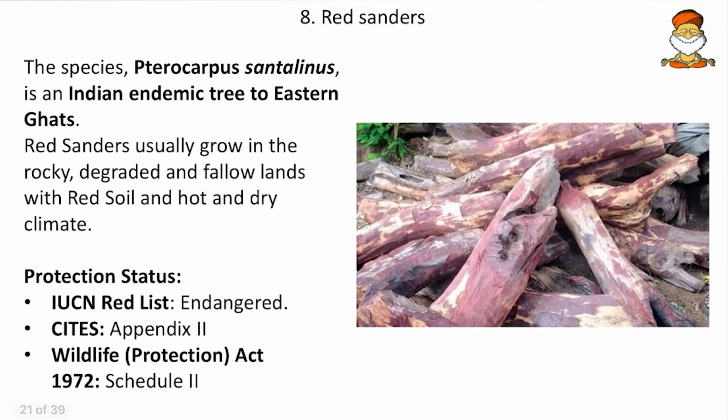Then come to next, the red sanders. So here the species Pterocarpus santalinus is an Indian endemic tree to the Eastern Ghats. And here red sanders usually grow in the rocky, degraded and fallow lands with red soil and hot and dry climate. So basically in the Eastern Ghats, they grow. So these are belonging to the tropical dry deciduous forests.